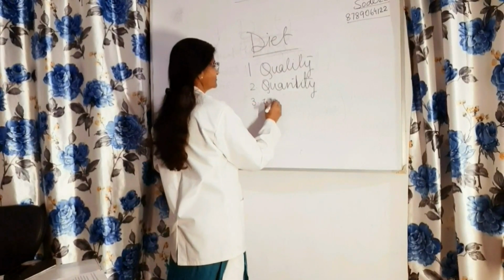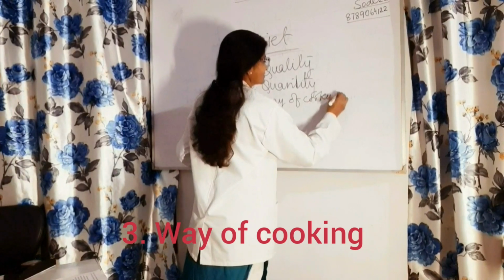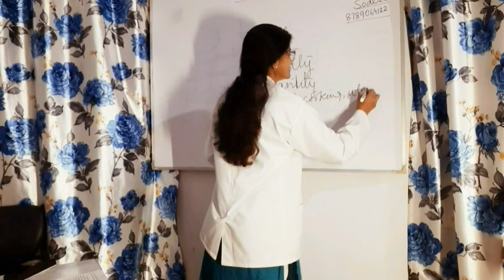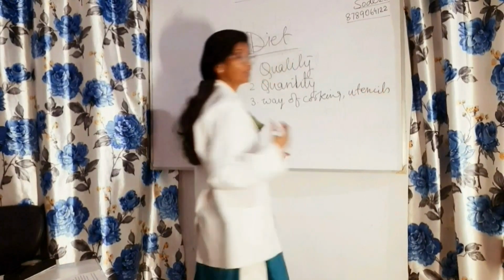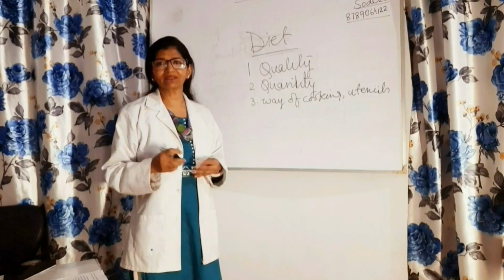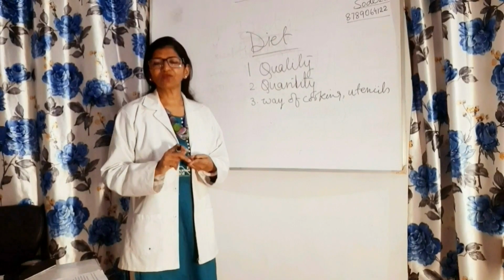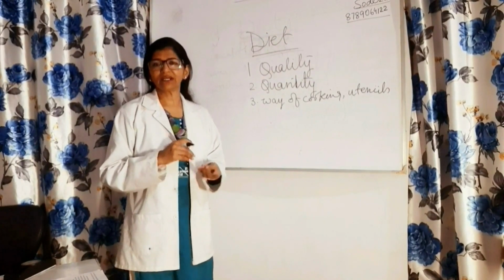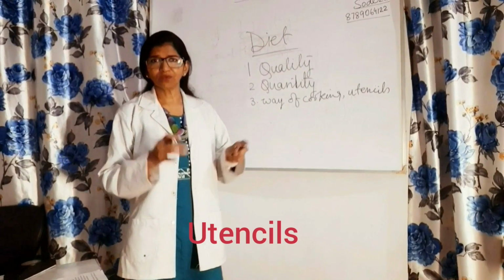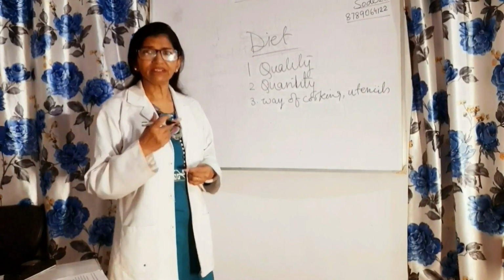Way of cooking: boiling, steaming, stir frying, deep frying, poaching, broiling, grilling, baking. Lots of methods are there. Steaming, boiling and cooking in less oil are good methods. Avoid stir frying. Heat damages vitamins E, C and most of the B complex vitamins. Lots of utensils are used: brass, steel, mud. Utensils are also important. Avoid using aluminum utensils.